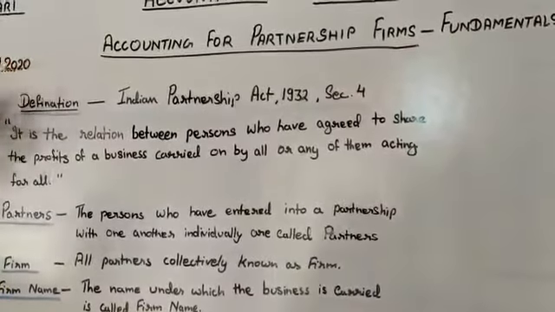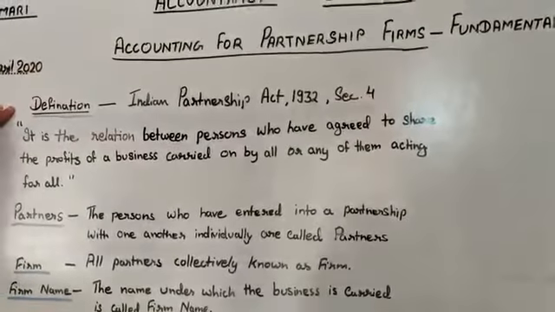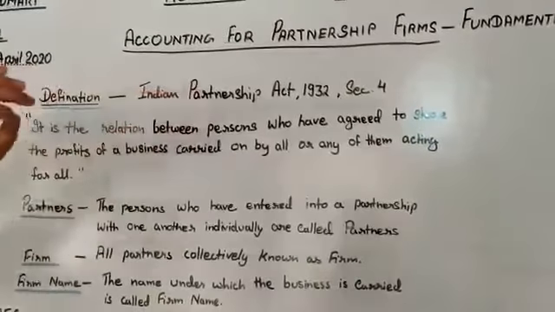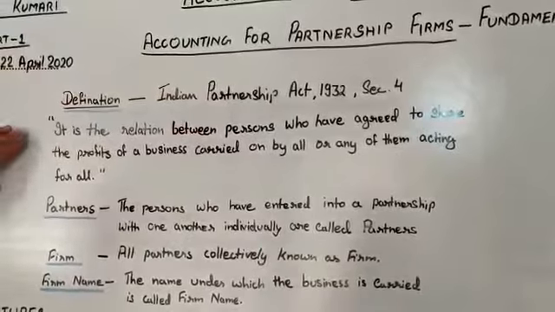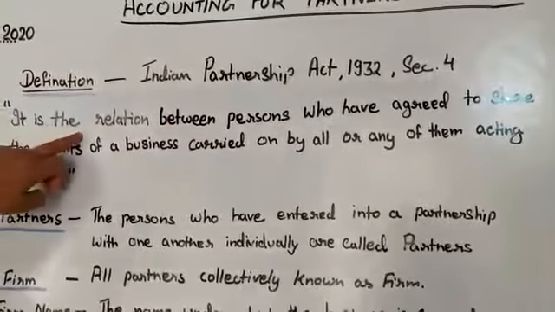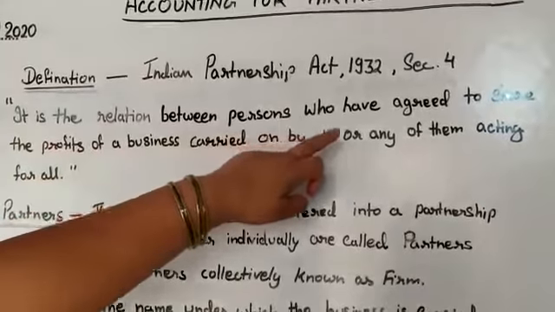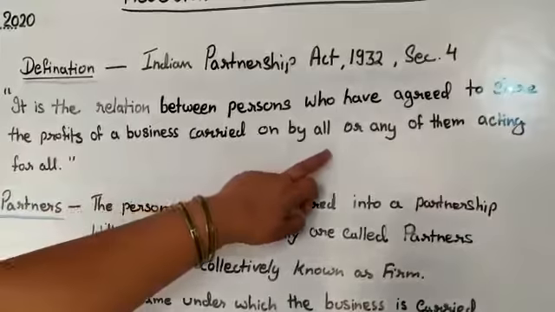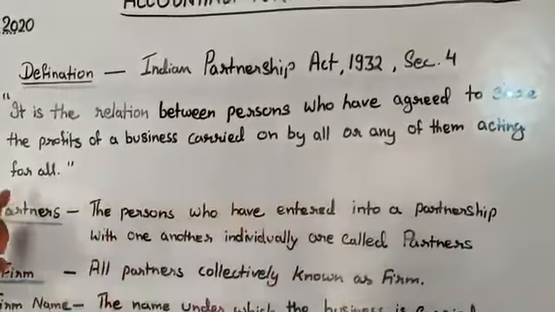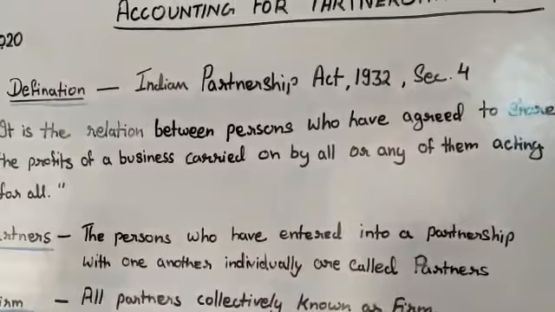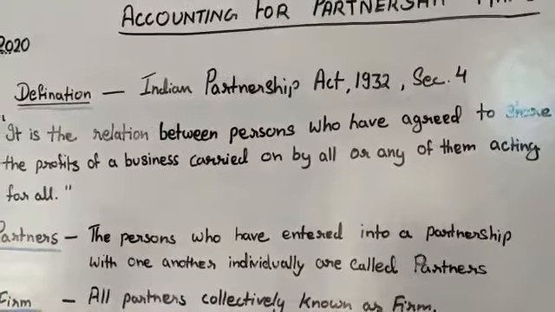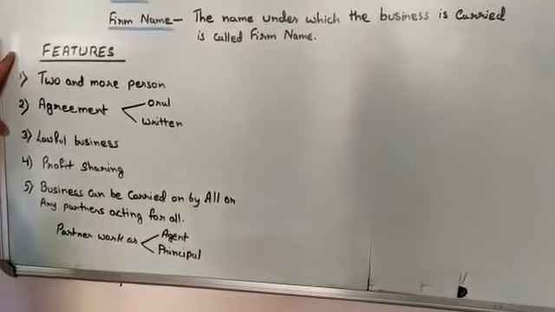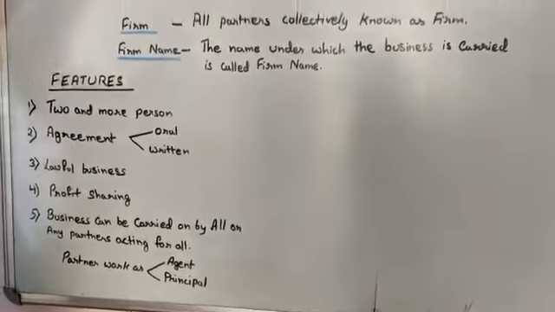Under this, first we discuss the definition of partnership. According to Indian Partnership Act 1932 section 4, partnership is the relation between the persons who have agreed to share the profit of the business carried on by all or any of them acting for all. This definition we will clear by discussing the features of partnership. So let's start.